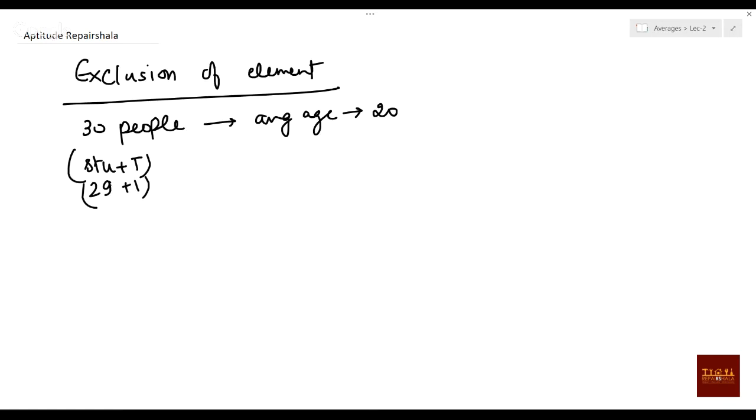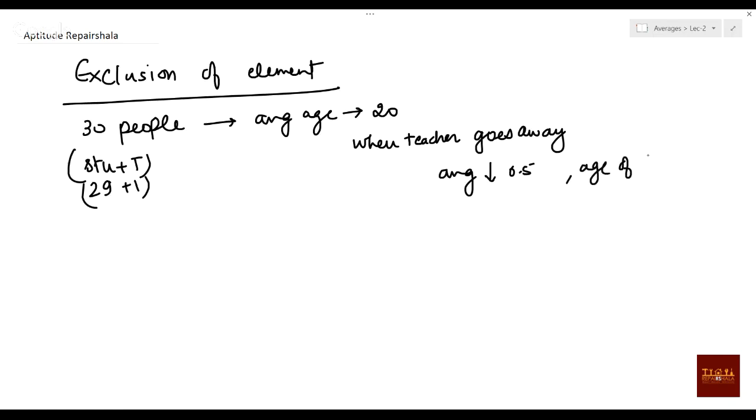Now what they are telling is, when the teacher goes away, or the teacher's age is excluded, the average of the class goes down by 0.5. So what is the age of the teacher? How to solve? 30 people are there, the average age is given. When the teacher goes away, the average goes down by 0.5. What is the age of the teacher? How can you say?